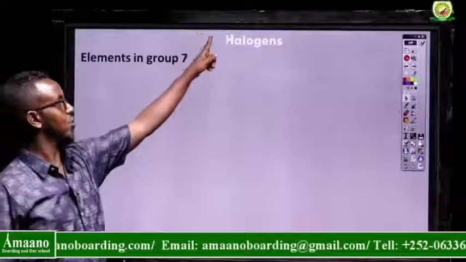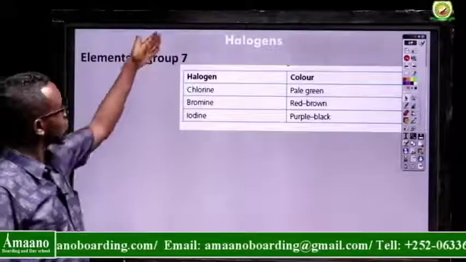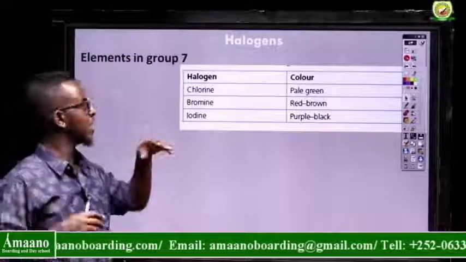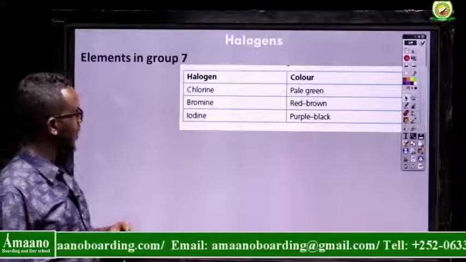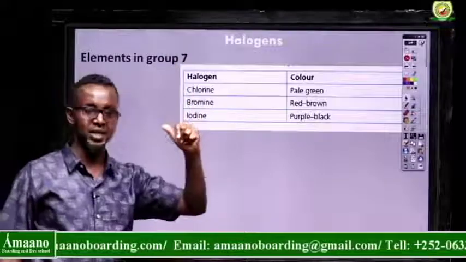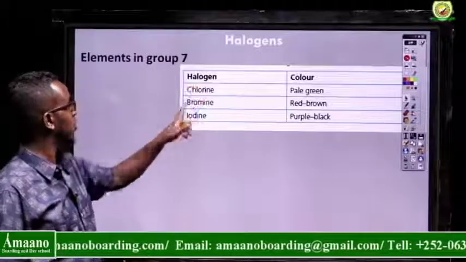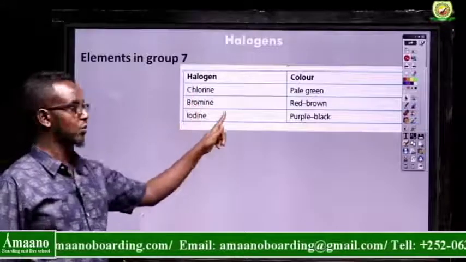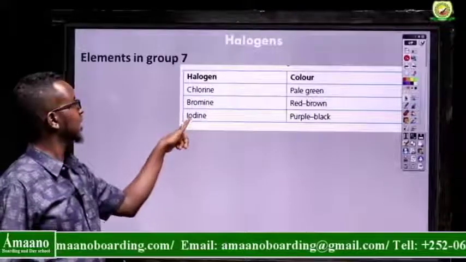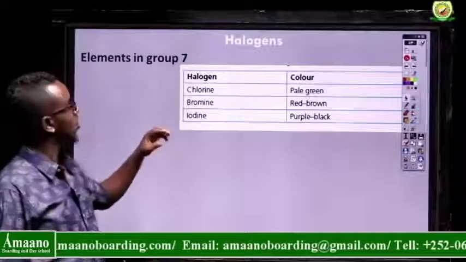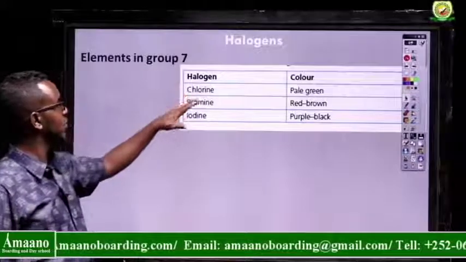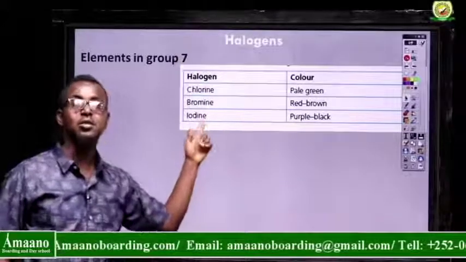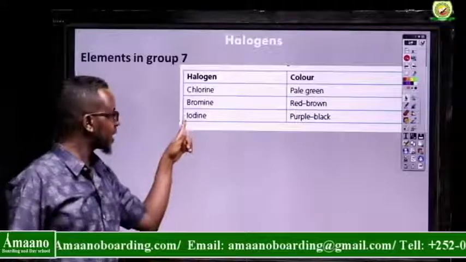So the elements in group 7 are called halogens, which means they belong to the 7th column. In our table we have fluorine, chlorine, bromine, iodine, and astatine. These 3 are very important: chlorine, bromine, and iodine. Because chlorine is a gas, bromine is a liquid, iodine is what? Solid. Below iodine is astatine, above chlorine is fluorine. If you know the properties of iodine, you can predict the properties of what? Astatine.